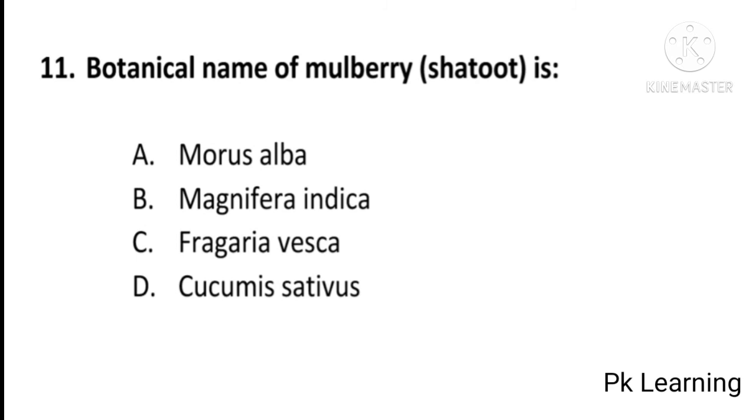botanical name of mulberry or shahtoot is Morus alba, Mangifera indica, Fragaria vesca or Cucumis sativus. And answer is A, Morus alba. Botanical name of mulberry or shahtoot is Morus alba. A is the correct option. And next question is